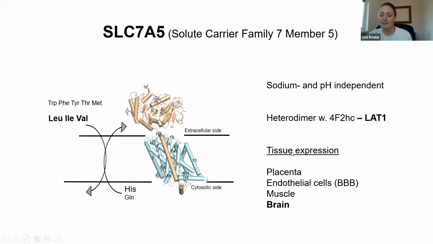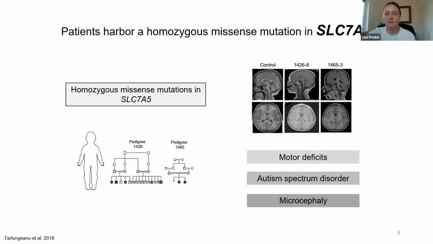So it's highly expressed in different tissues that have a high amino acid demand. Among them is, for example, the brain, which we are mainly interested in. So it's highly expressed in neuroprogenitor cells and in neurons. So why are we exactly interested in this gene?